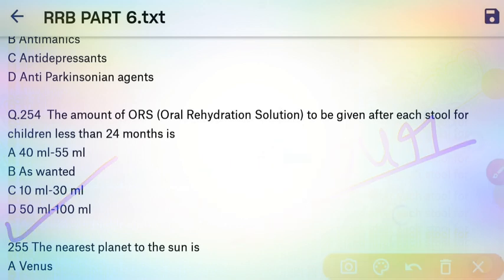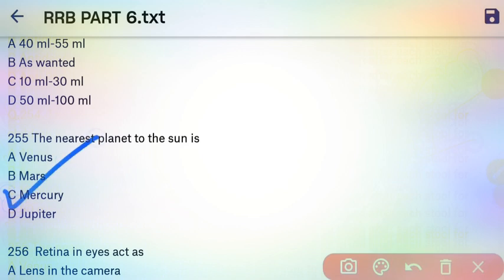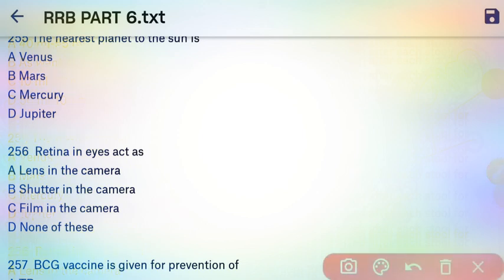Next question. The nearest planet to the sun is. So here our right answer is Mercury. Nearest planet to the sun is Mercury. Next question. Retina in the eyes acts as. So here our right answer is, retina in the eye acts as the film in a camera. C is the right answer.